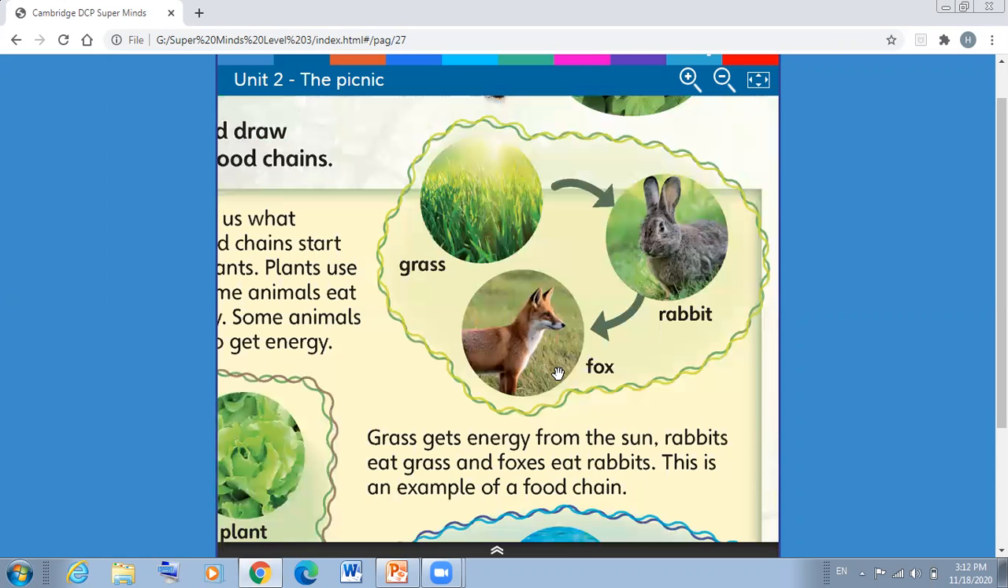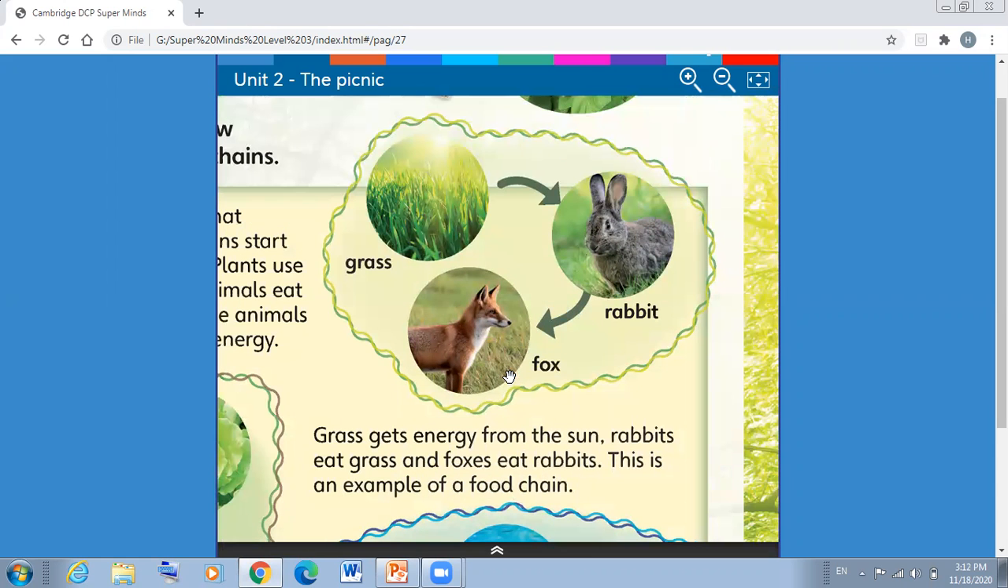Okay? So I want you to look at this example. Here we have grass, a rabbit, and a fox. This is a food chain. This circle is a food chain. Okay, هي السلسلة الغذائية. It shows us what animals eat.